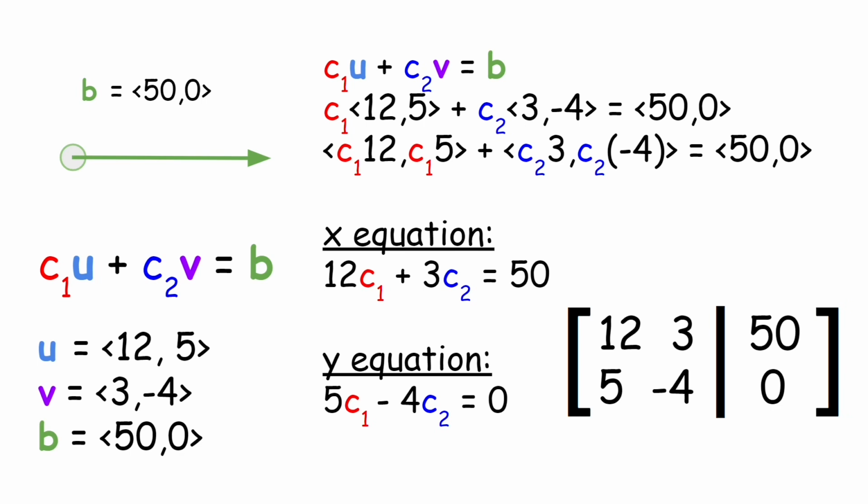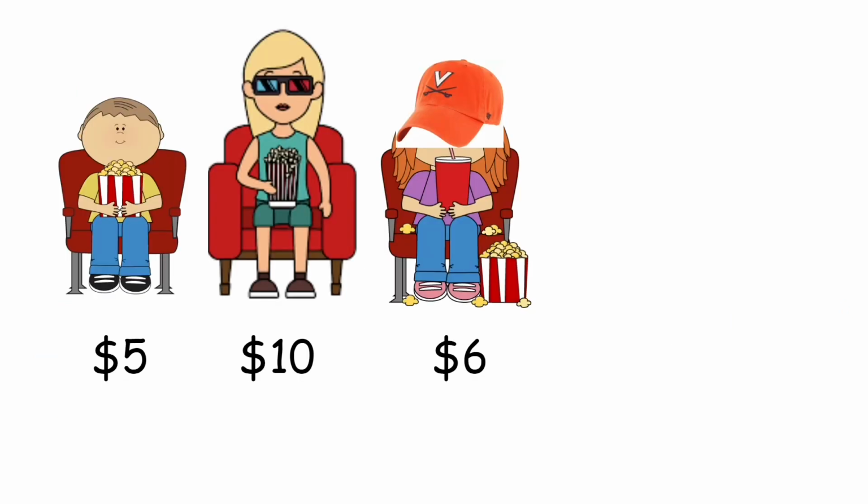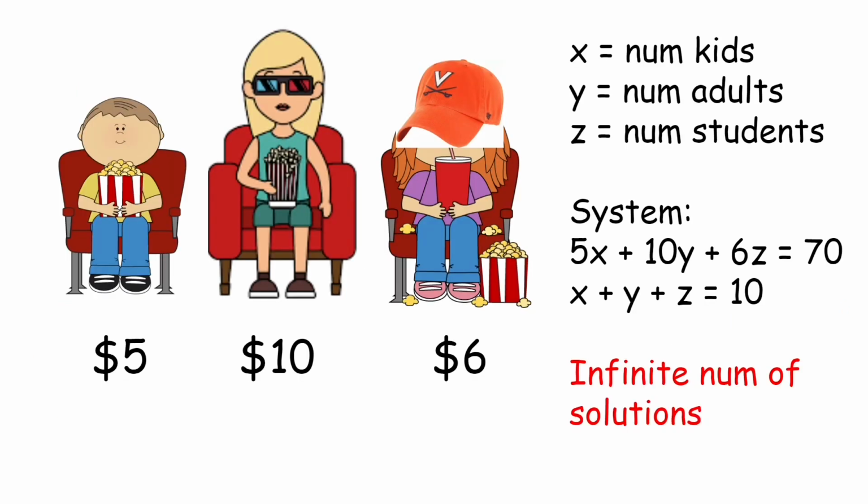So let's actually look at what's going on here for a second. The vectors have become the columns of this matrix. Our u vector was 12, 5. Now it's 12 over 5 in that matrix over there. V vector is a column, B vector is a column. When I interpret this matrix, I'm saying, what is the linear combination of these two vectors that gives me the vector 50, 0?